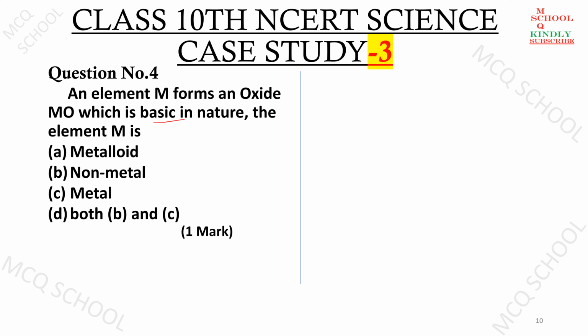Let us take question number 4. An element M forms an oxide which is basic in nature. The element M is: options are metalloid, non-metal, metal, or both B and C, that means non-metal and metal. So what is the answer as per you?